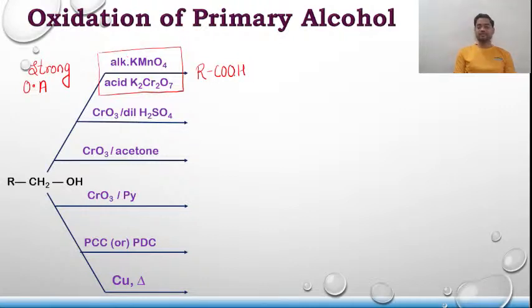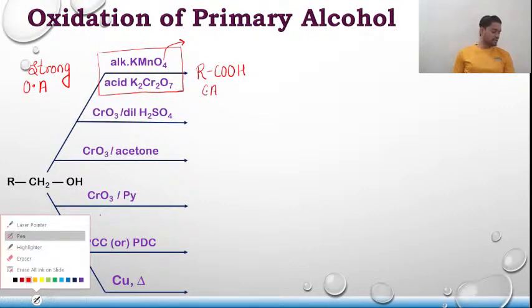For alkaline KMnO4, the salt of carboxylic acid will exist. Please make a note of it. But right now, I'm generally marking it as carboxylic acid formed with the same number of carbon atoms. When it comes to alkaline KMnO4, the color changes.